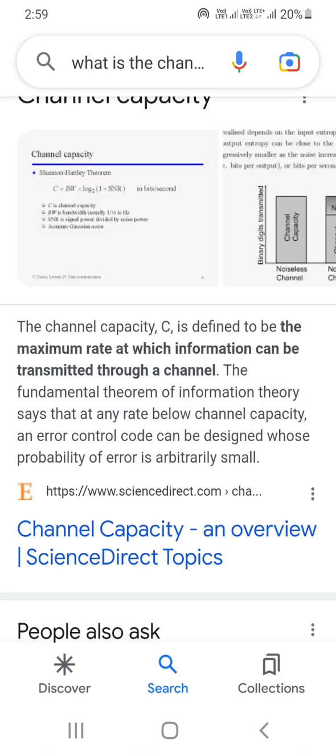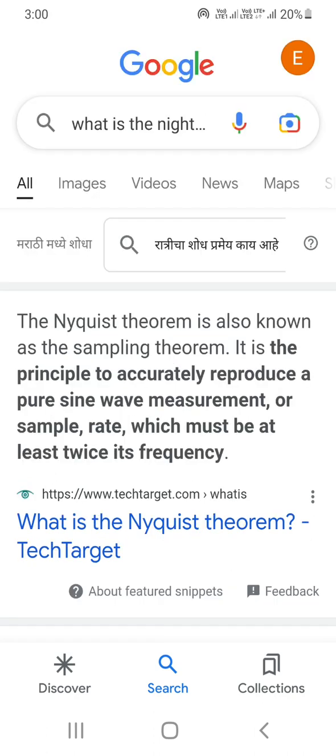What is the channel capacity? The channel capacity is defined as the maximum rate at which information can be transmitted through a channel. So we have the transmitter, channel and receiver. In communication, these three are the components. So you can understand that the maximum rate at which information can be transmitted through a channel is known as channel capacity.